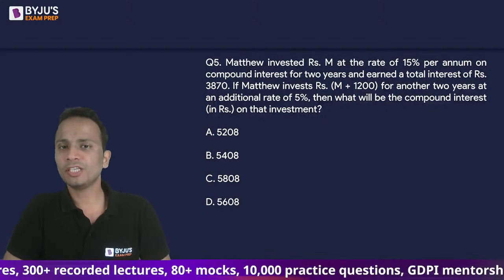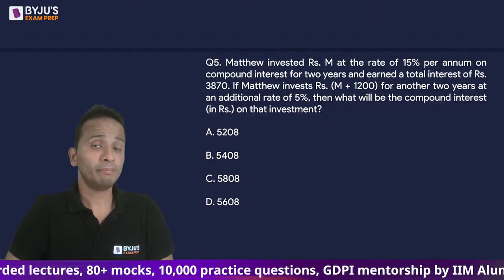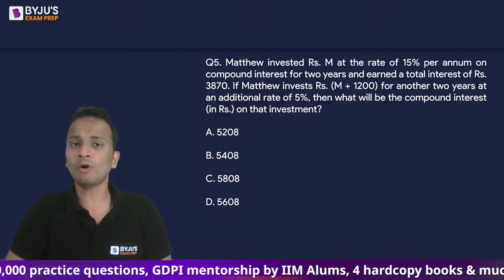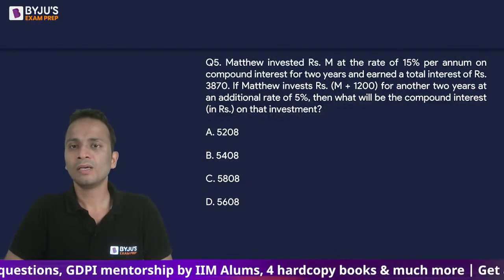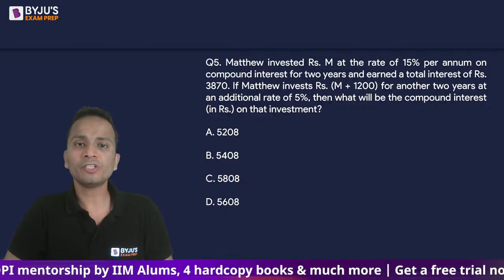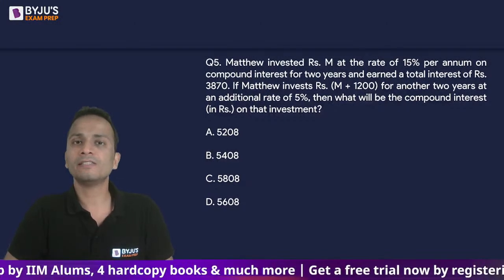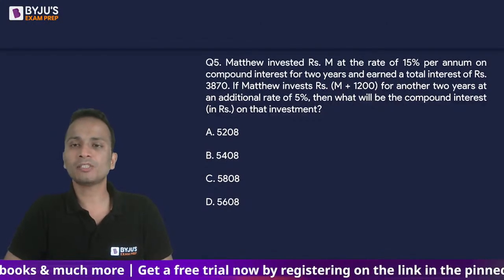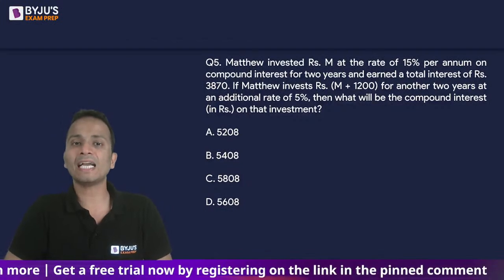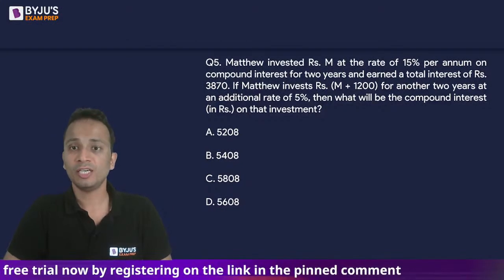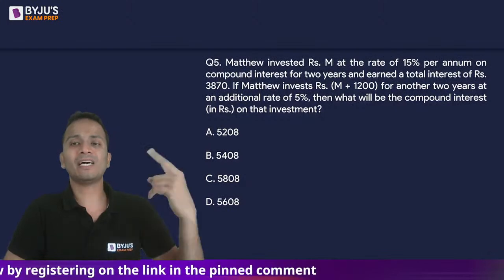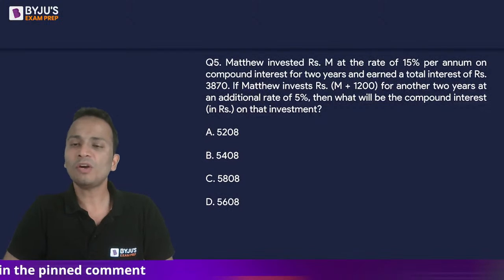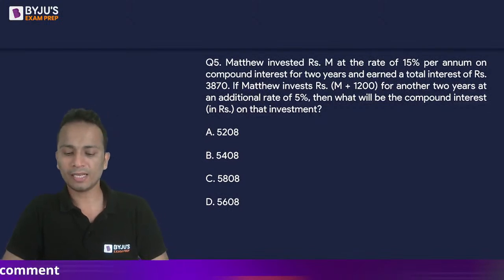Matthew invested rupees M at a rate of 15% per annum on compound interest for 2 years and earned a total interest of 3,870. If Matthew invests rupees M plus 1200 for another 2 years at an additional rate of 5%, that means earlier it was 15%, now it will be 20%. Then what will be the compound interest on that investment?